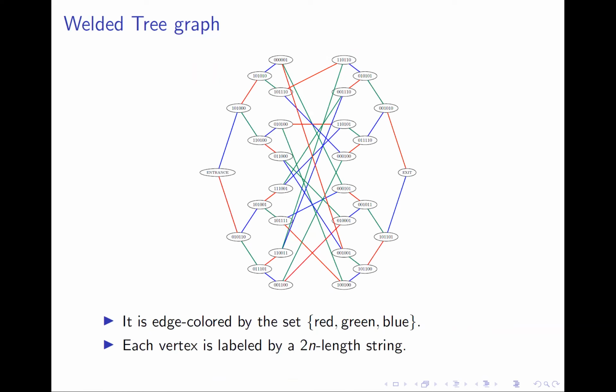We will need to describe colorings and labelings of this graph in order to precisely define our problem. Notice that a welded tree is a bipartite graph with degree at most 3, so it can be edge-colored using 3 colors. We will assume that it is edge-colored using colors red, green, and blue. We label each vertex by a 2n length bit string. The reason to do this is to ensure that it is exponentially unlikely for any algorithm to guess any valid vertex label in this graph.